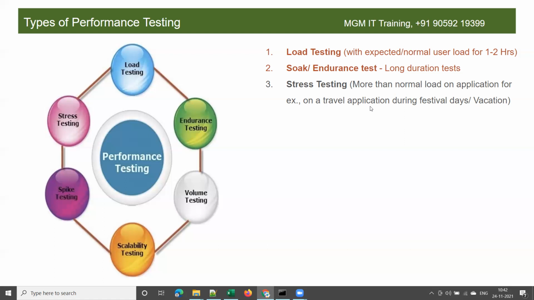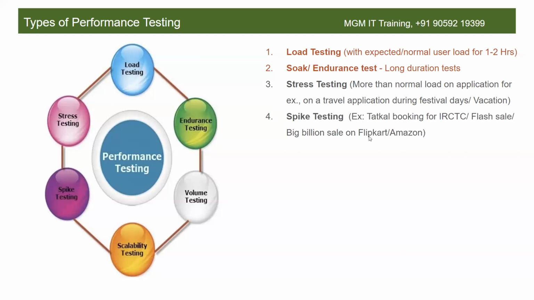Any more examples? Oh, you are thinking. Grocery application. Right. Okay. So they will have more load, more users. Generally, most of the people buy in the first week once they get the salaries, right? On the vacation time also, festive times also. Yes. So for such kind of applications where there will be more than normal load on the application, we have to do this stress testing also, right?